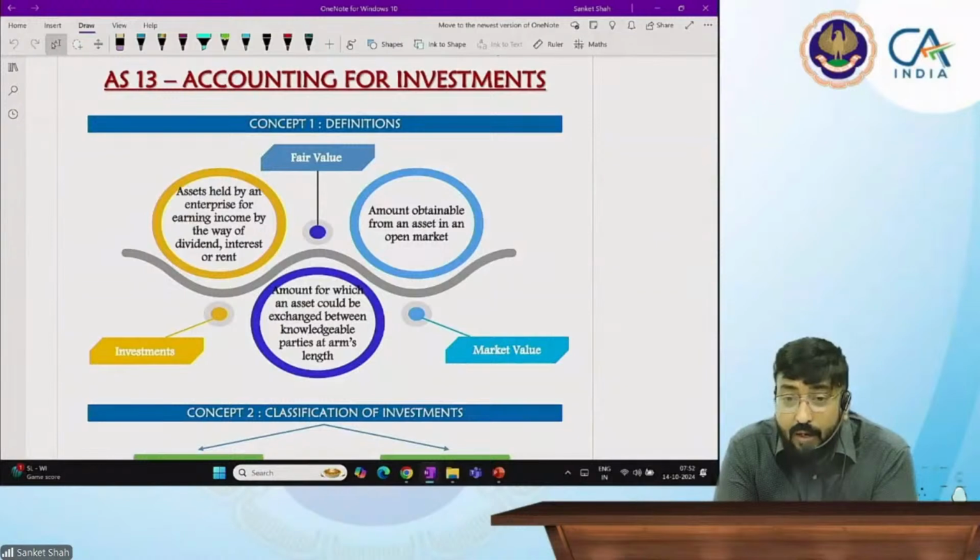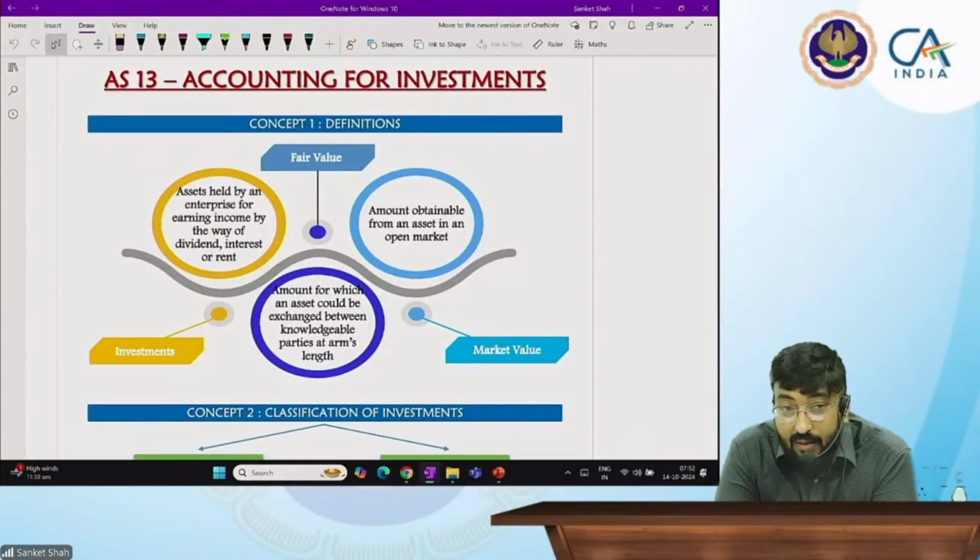See, we have completed 2 big accounting standards, 2 and 10. 2 is inventory, we have completed. Inventory valuation, what is the principle? Because inventory is of 1 year, the principle is prudence-based concept. We are recording at cost or NRV, whichever is lower. First thing. S10 is long-term asset.